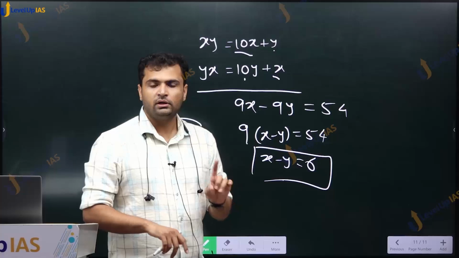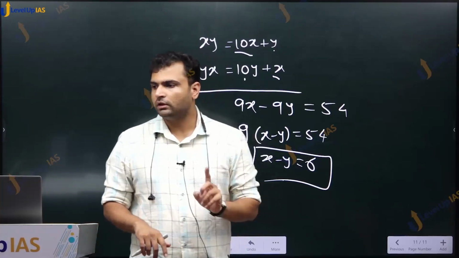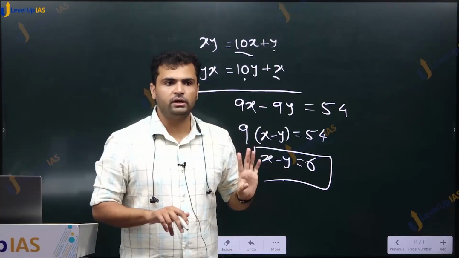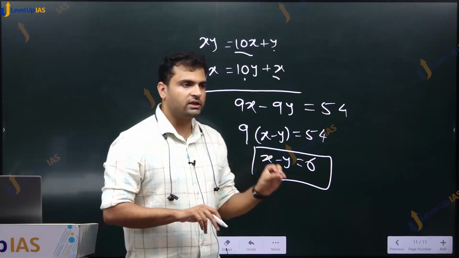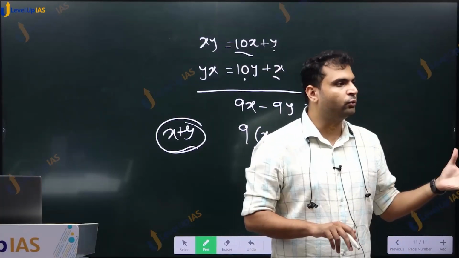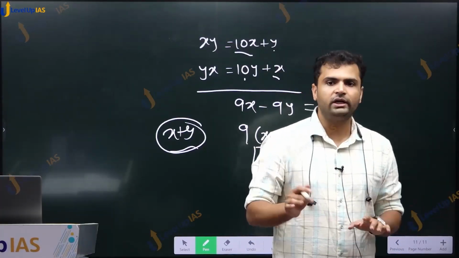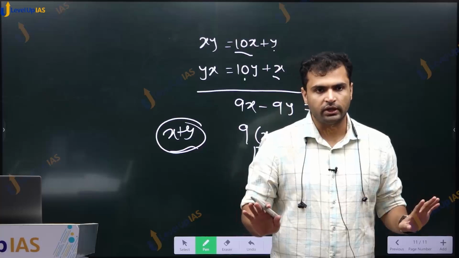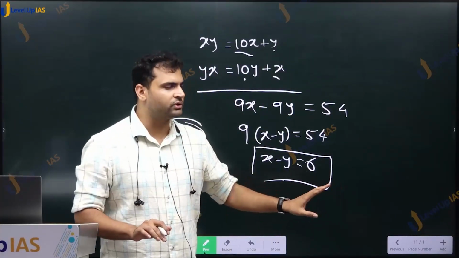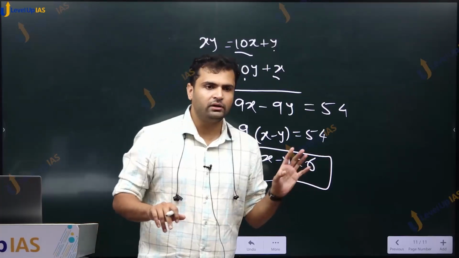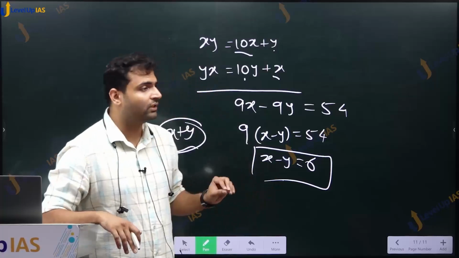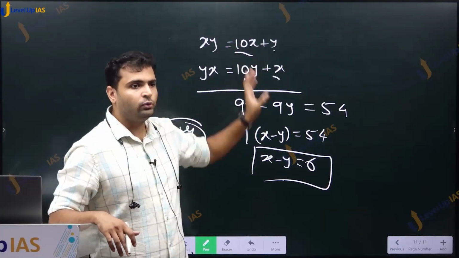That is not enough. If you want to solve for two unknowns, we need two independent equations. In general, if we have three unknowns, we need three equations. If you want to solve for n unknowns, we need n equations. Okay, that is the fundamental rule, and I will repeat it 50 times throughout this course. So don't worry about it. You will get very strong with this concept, that if you want to solve two unknowns, you will need two equations.